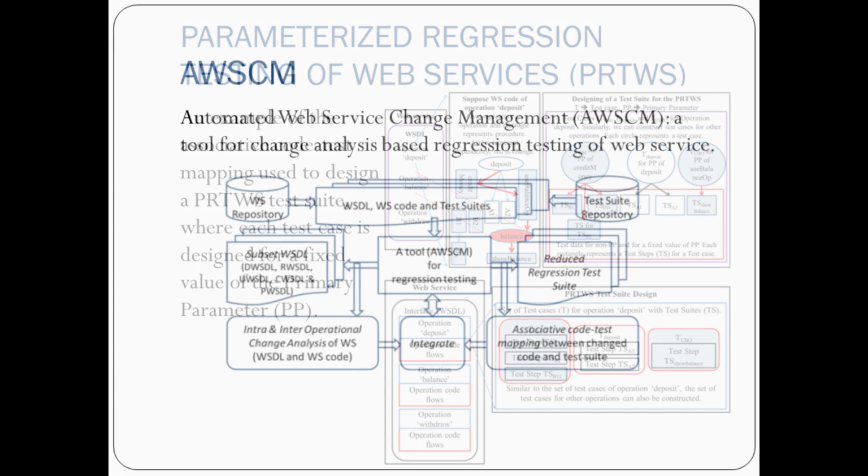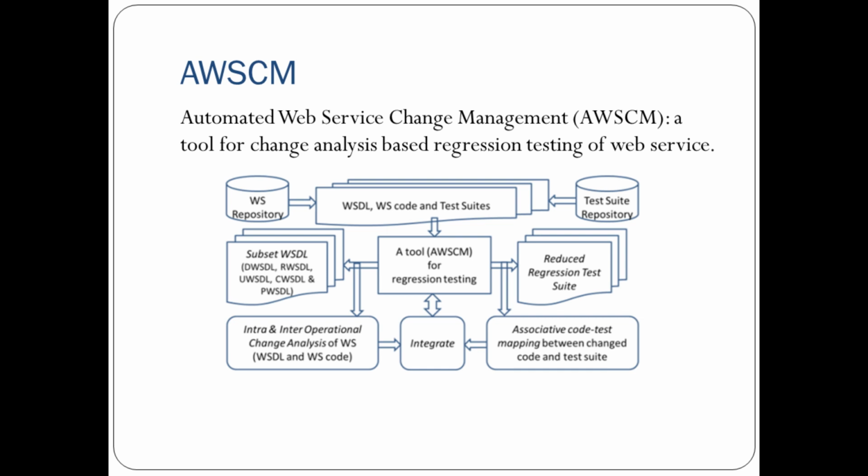Next, this was the tool architecture, automated web service change management, which does change analysis and regression testing of web services. So the web service repository was inserted and the test suite was inserted for doing the regression testing. The WSDL and WS code and test suite were the input, and then subset WSDLs as well as a reduced regression test suite were generated, and both are done with the help of associative code test mapping, meaning the changed code as well as the test suite. And then the intra and inter operational change analysis of web service are integrated together for generating the output.